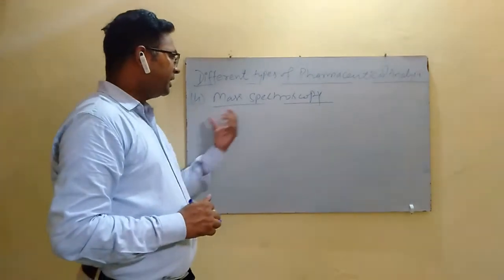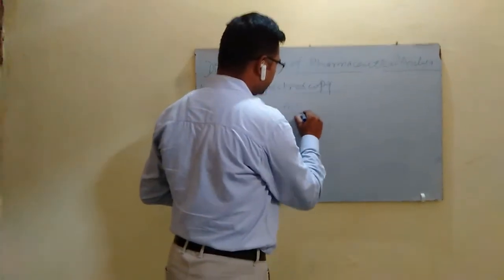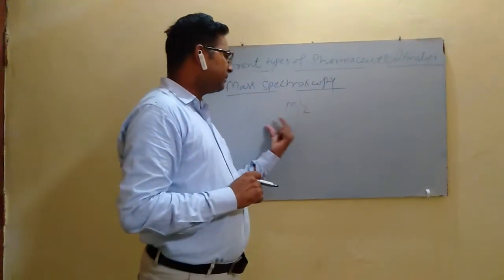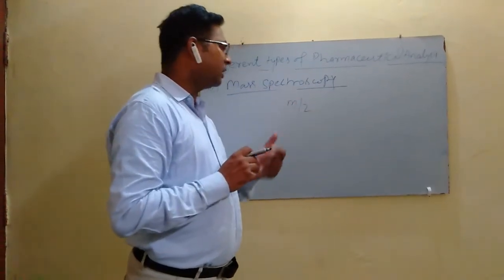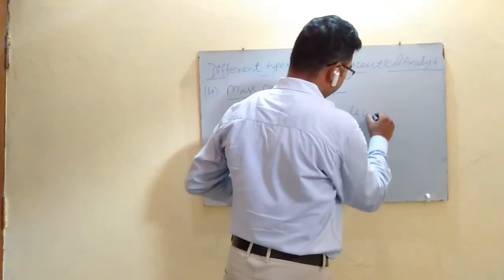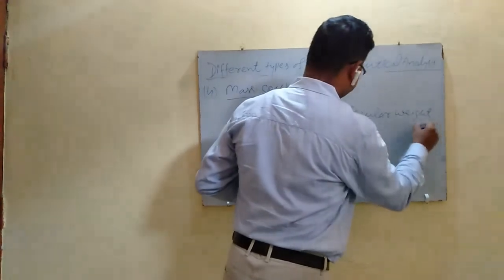So we can determine the mass upon charge ratio in mass spectroscopy, and on the basis of the mass and charge ratio of the molecular ion, we can determine the molecular weight of the substance.